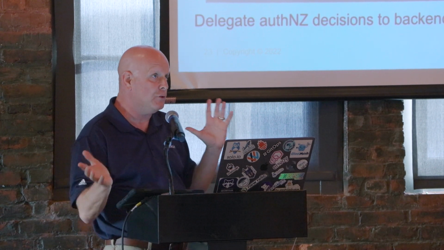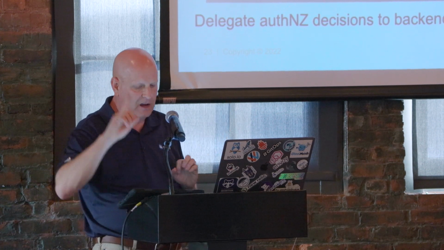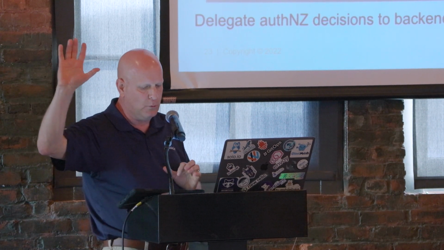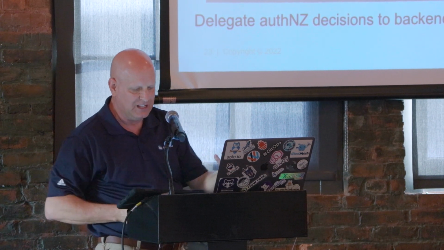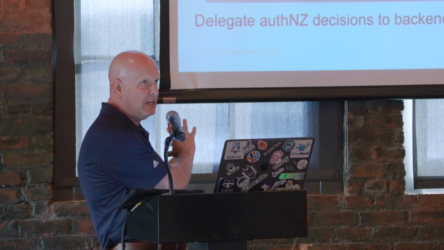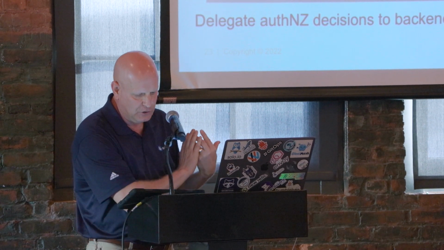We see GraphQL users handle this in a couple of ways. The left side of the slide represents an approach where we simply take the auth-related context from the request and delegate those authentication and authorization decisions through to the back-end service.